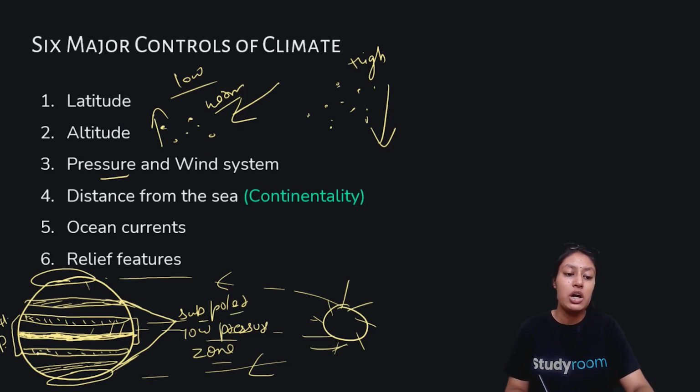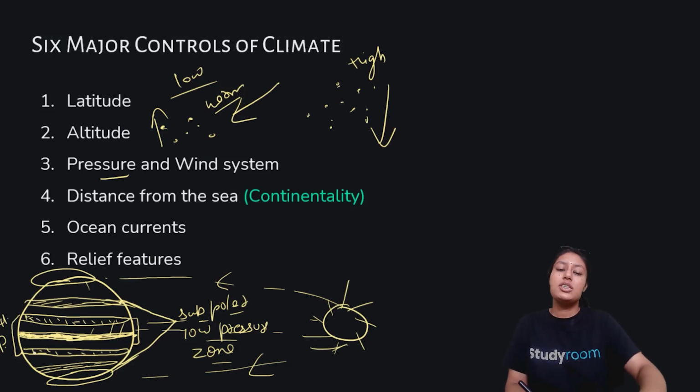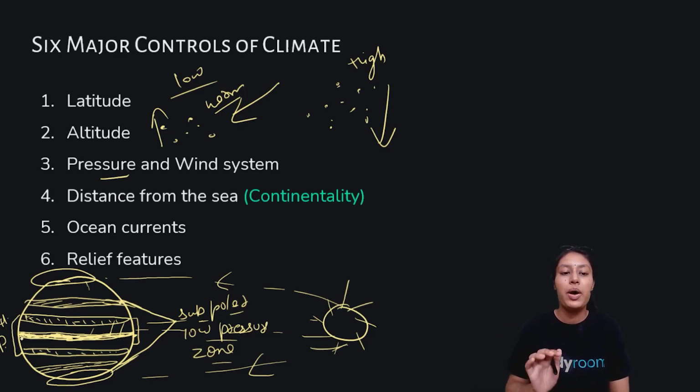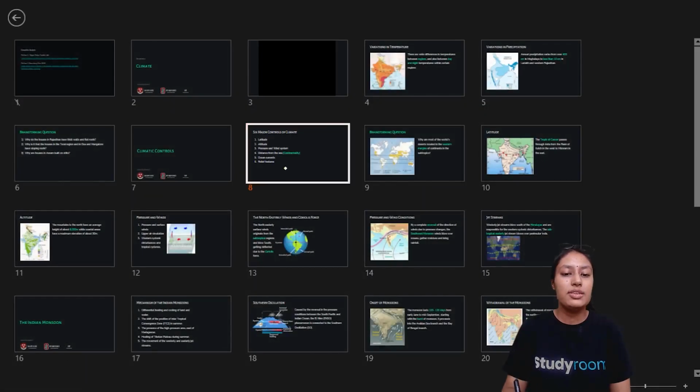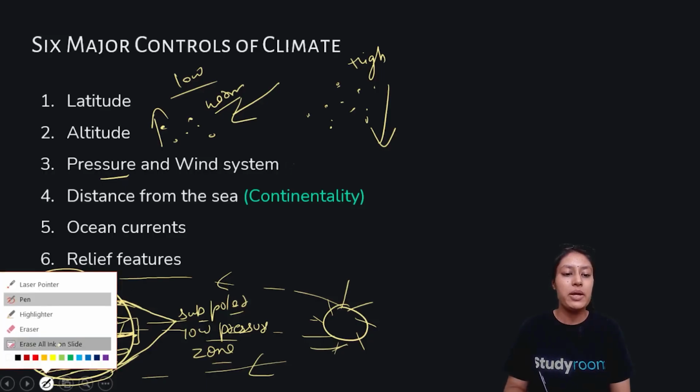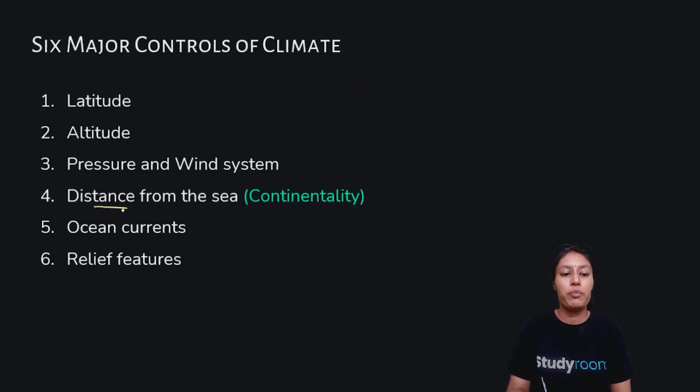The areas near the Tropic of Cancer and Tropic of Capricorn are high pressure areas. So this is nothing but the pattern that is followed by wind, and due to constant movement, this pattern in the wind system keeps on changing. So this is the overall pressure and wind system. Next, the fourth and very important point is distance from the sea. Now it's very important.